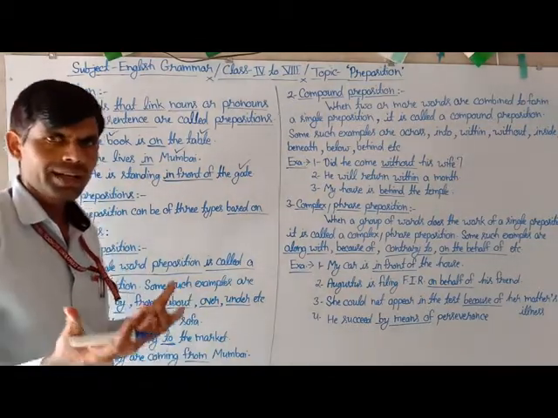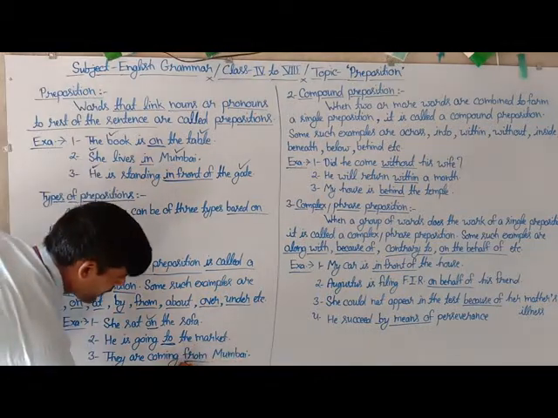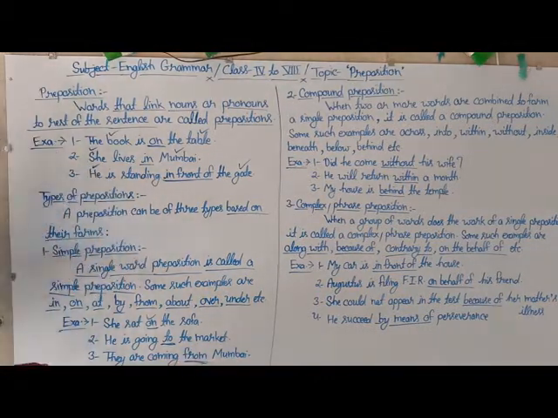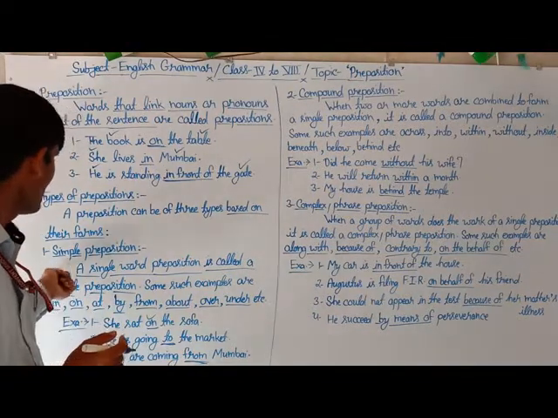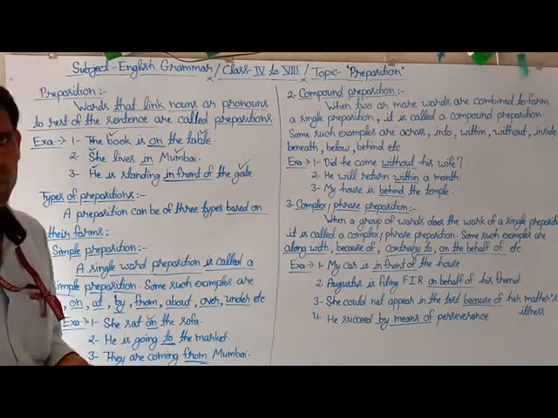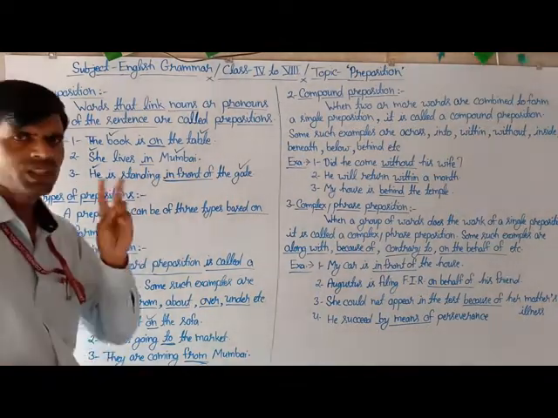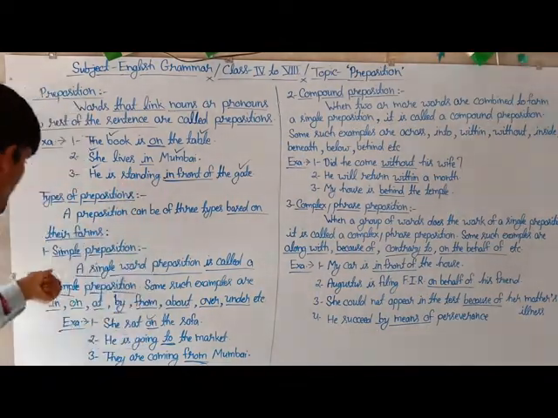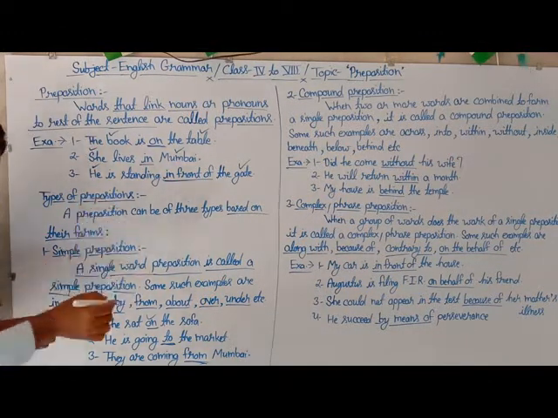They are coming from Mumbai. Here is the particular sentence: the underlined word "from" is a single word preposition, so this is also counted as a simple preposition. So students, you can say that based on their forms, a preposition is of three types. The first type of the preposition is simple preposition.